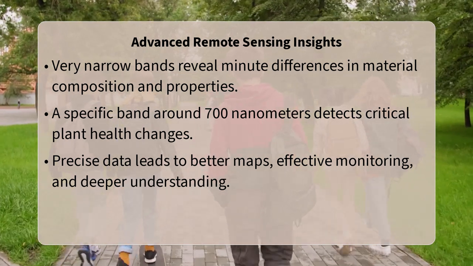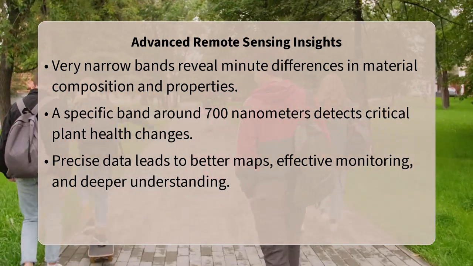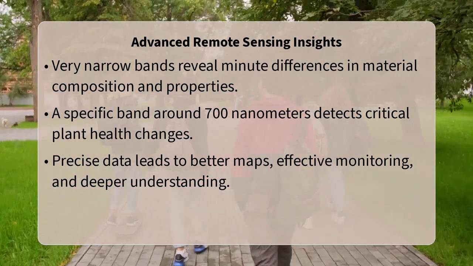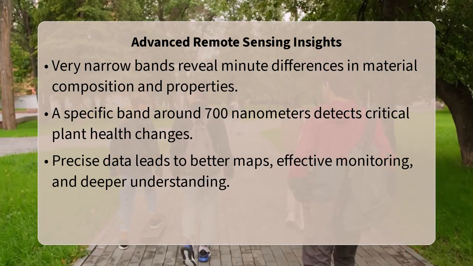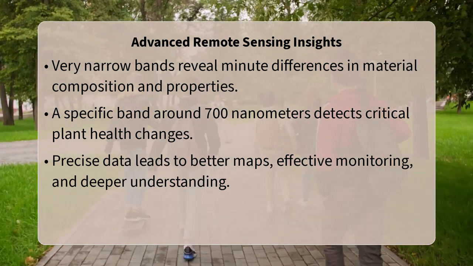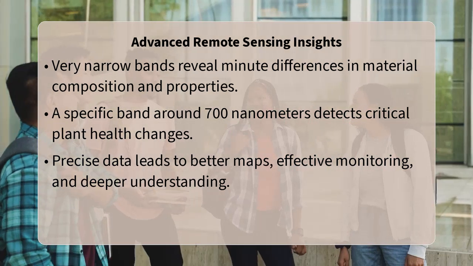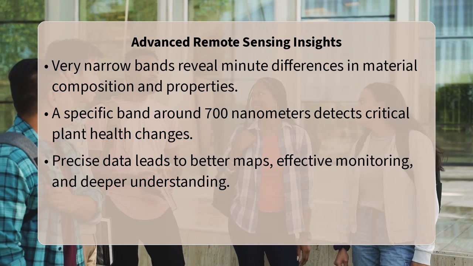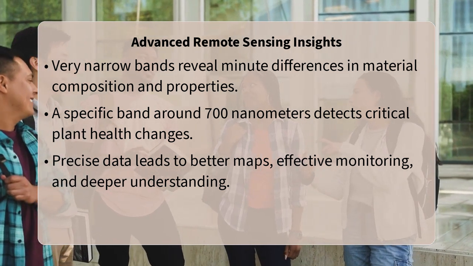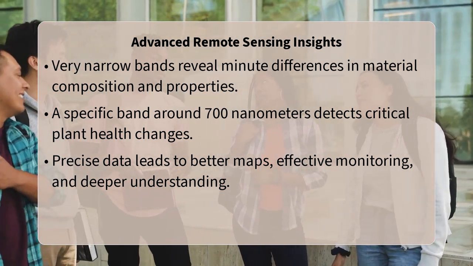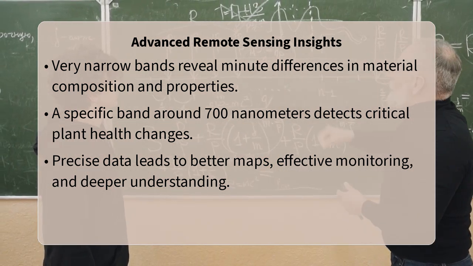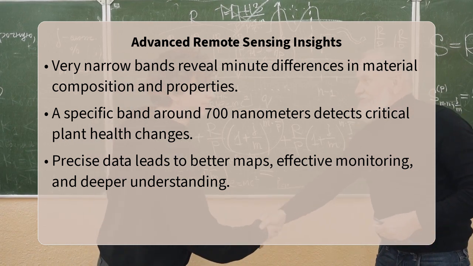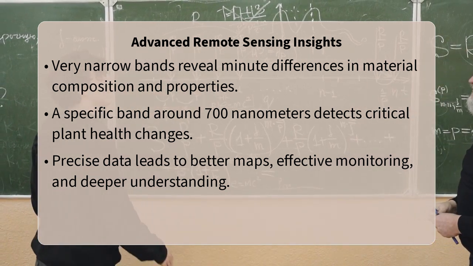Ultimately, understanding spectral resolution empowers you to make informed decisions about which remote sensing data to use. By selecting bands that leverage high spectral resolution, you ensure that your analysis can accurately differentiate between subtle variations in Earth's features. This precision translates directly into more reliable maps, more effective environmental monitoring, and a deeper, more nuanced understanding of our planet's complex systems. It allows us to move beyond simply seeing, to truly understanding what lies beneath the surface of our planet.